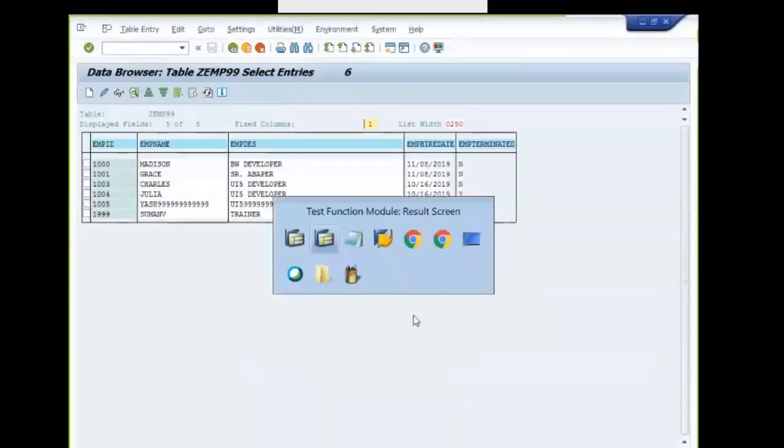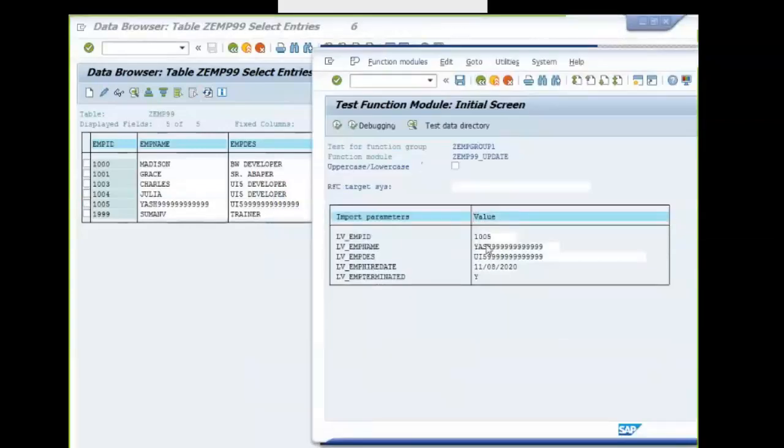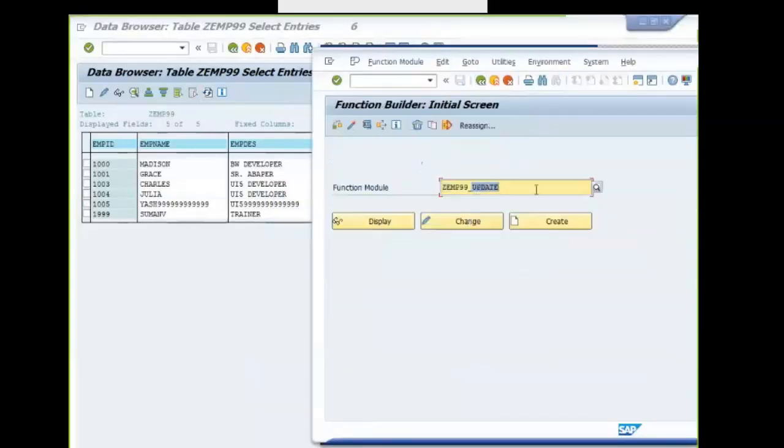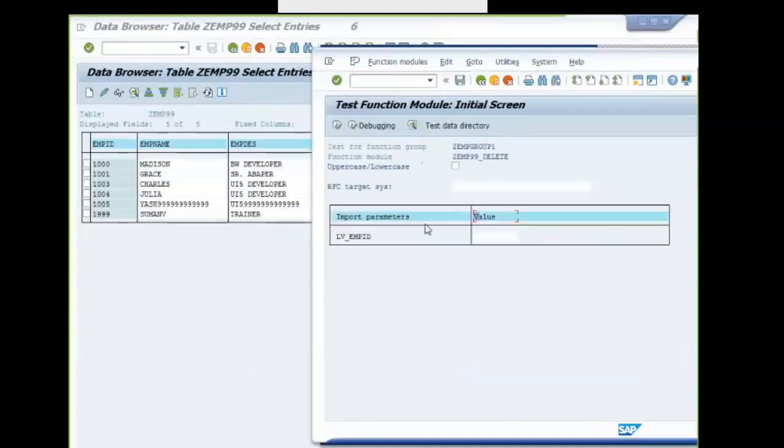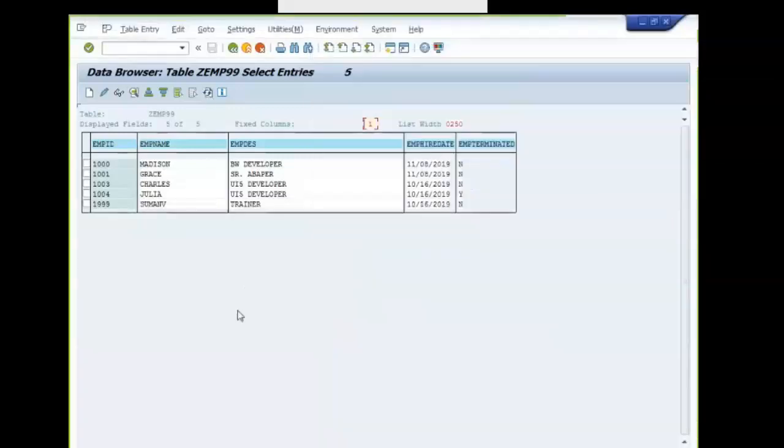Update is working fine. Finally, the delete. Primary key to be passed. Okay, so all is good. So all the 4 RFCs are working fine.